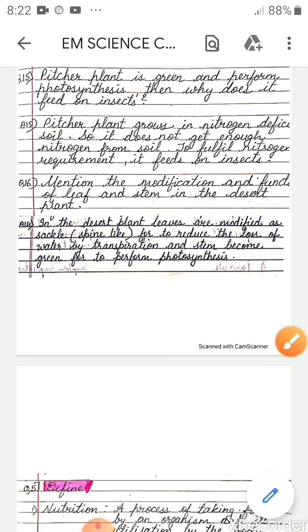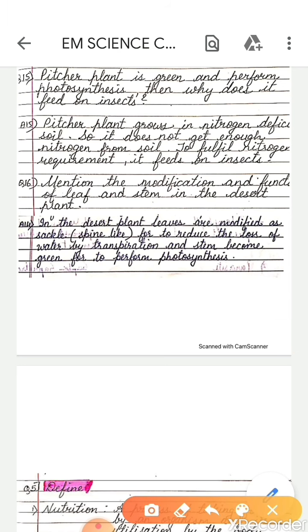That means they live in the desert area where there is scarcity of water, so to reduce the loss of water they have spine-like leaves, and to perform photosynthesis they have the green color.